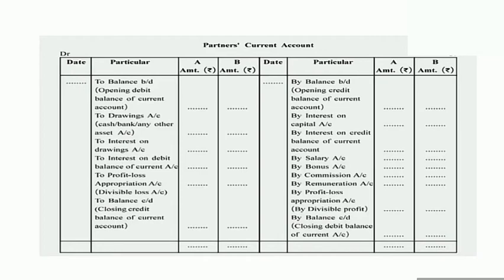If a bonus is paid by the firm to the partners, then it will be recorded in the column of partner A or in the column of partner B or both partners A and B.